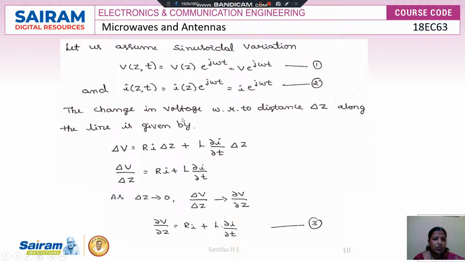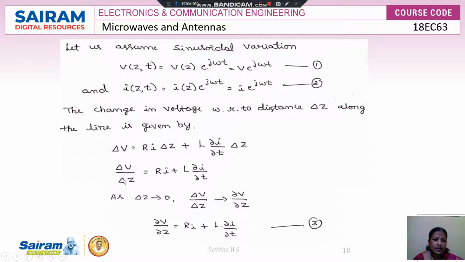The change in the voltage with respect to the distance delta z along the line. So I showed in the diagram already the change in the voltage with respect to a distance, that is delta z. For this, the expression we need to write is delta V is equal to I into R into delta Z plus L into dou I by dou T into delta Z. So in both the terms, delta Z is common.